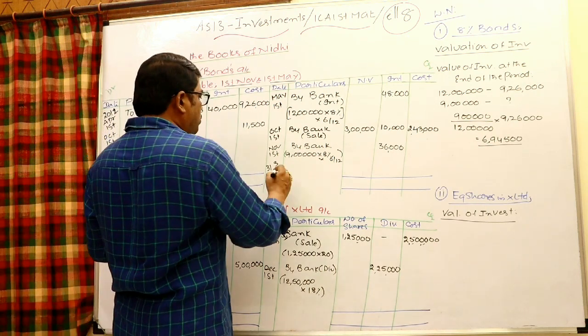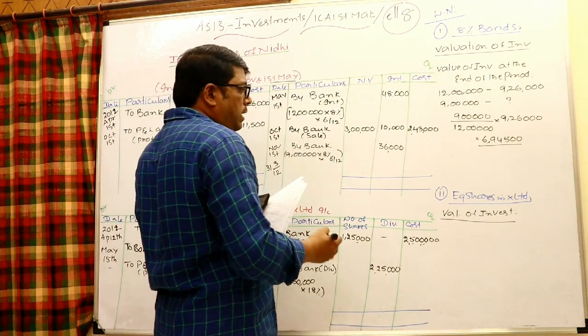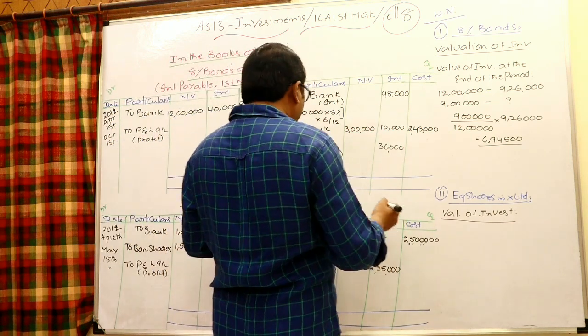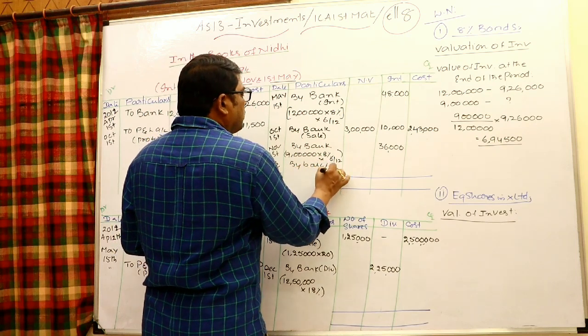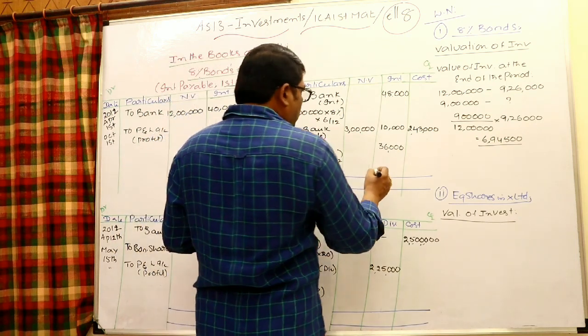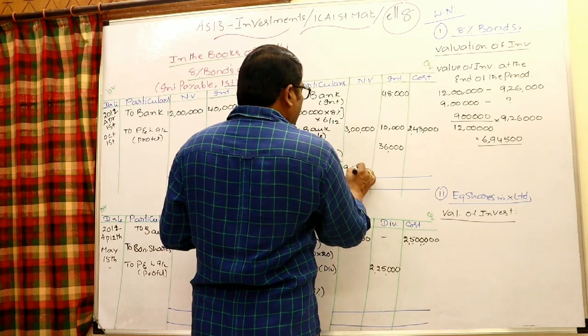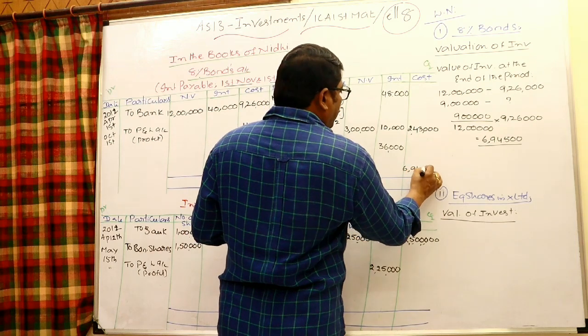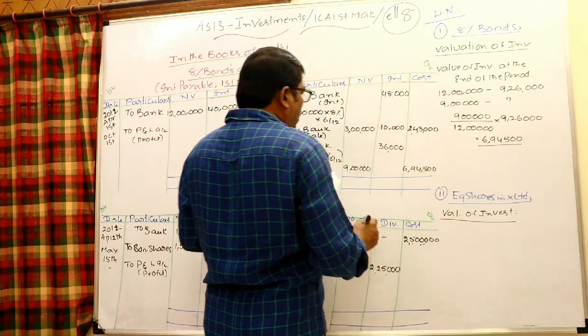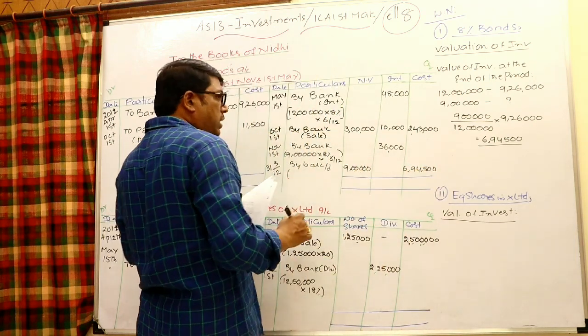This is 31st March 2012. Okay, write that. So 6,94,500 by balance carry down. 9 lakhs nominal value, cost column 6,94,500.